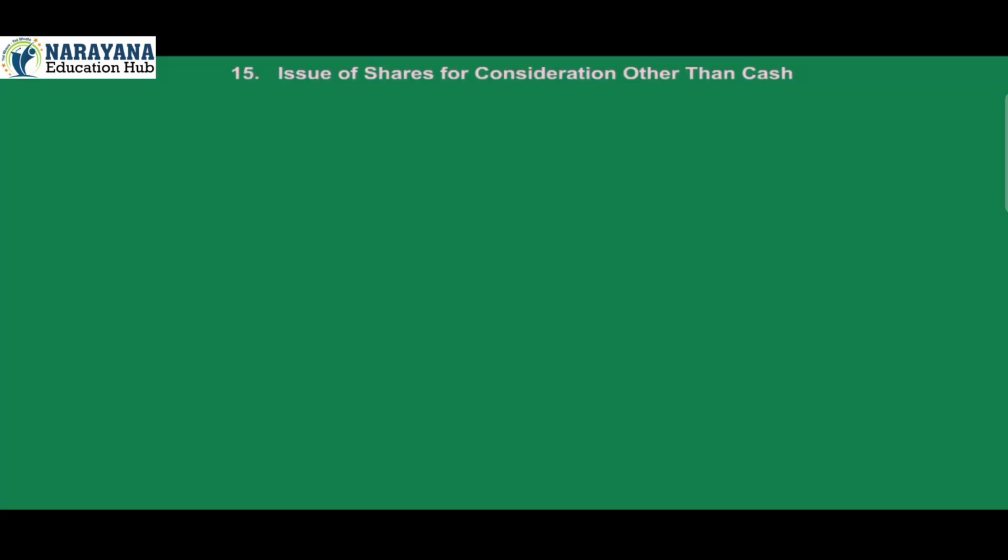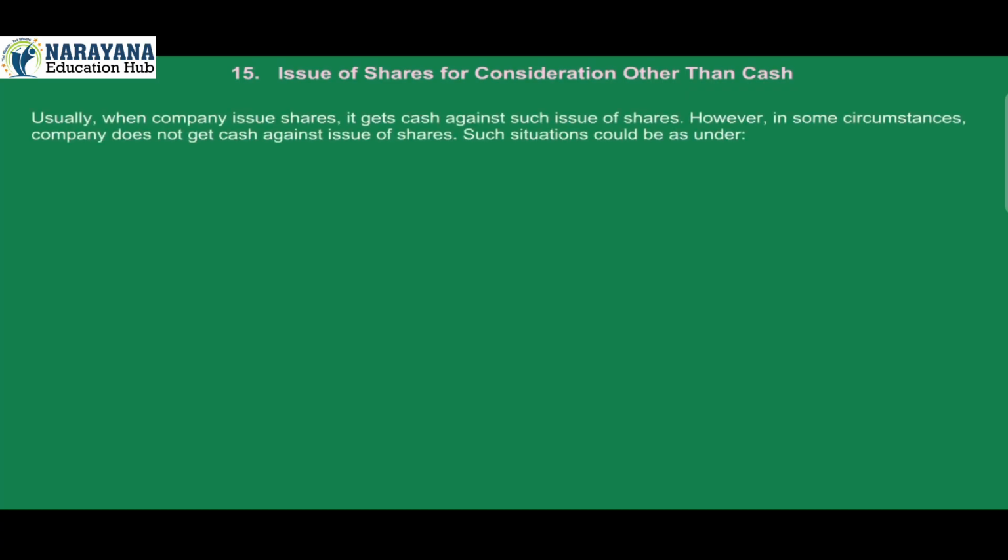15. Issue of shares for consideration other than cash. Usually, when company issues shares, it gets cash against such issue of shares. However, in some circumstances, company does not get cash against issue of shares. Such situations could be as under.